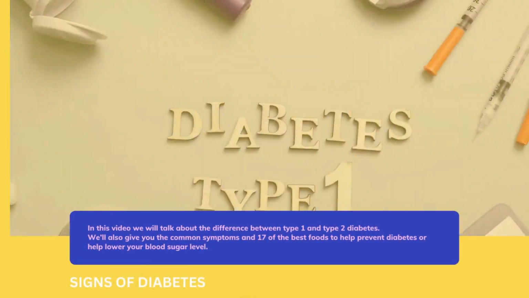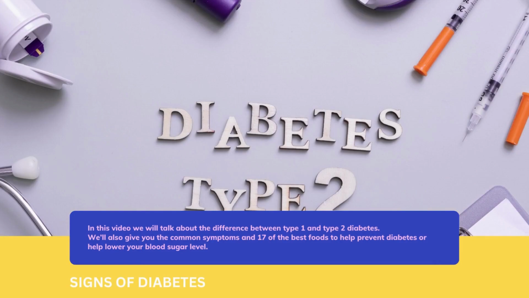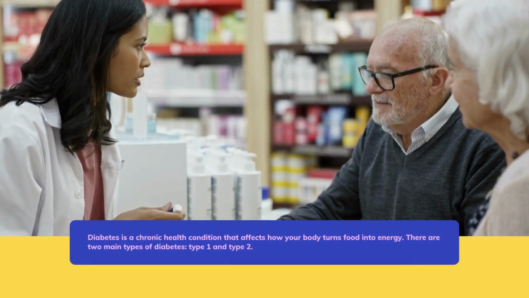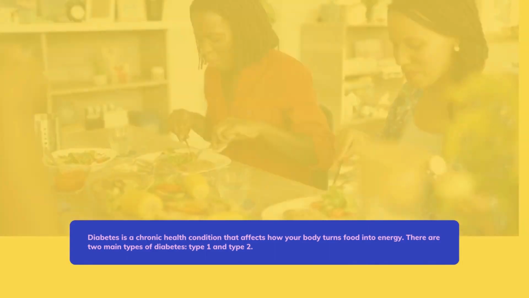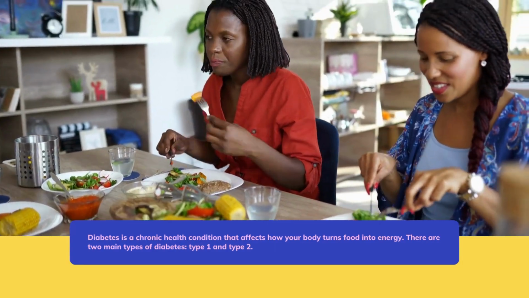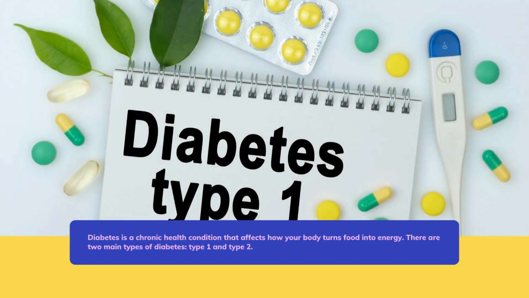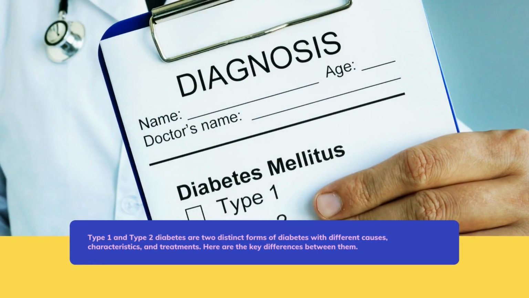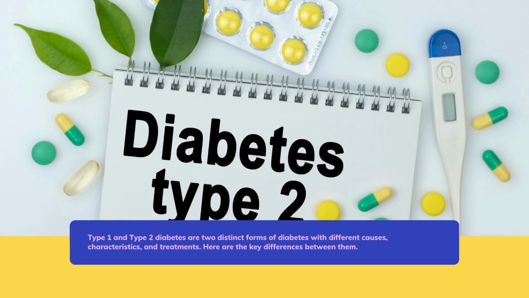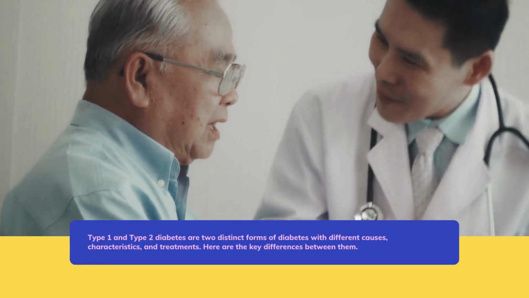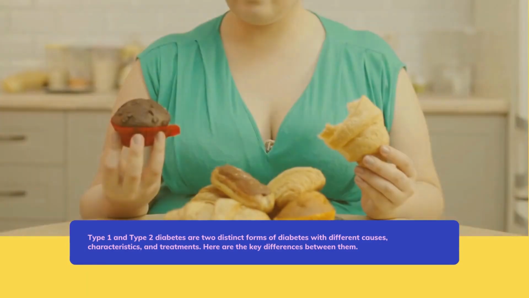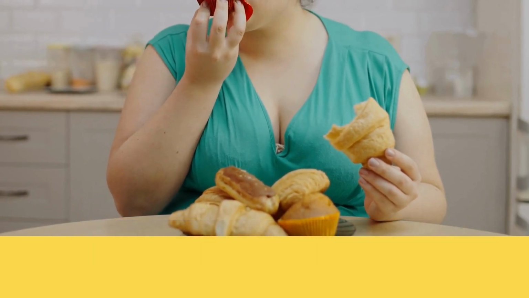We will talk about the difference between type 1 and type 2 diabetes. Diabetes is a chronic health condition that affects how your body turns food into energy. There are two main types of diabetes, type 1 and type 2. Type 1 and type 2 diabetes are two distinct forms of diabetes with different causes, characteristics, and treatments. Here are the key differences between them.